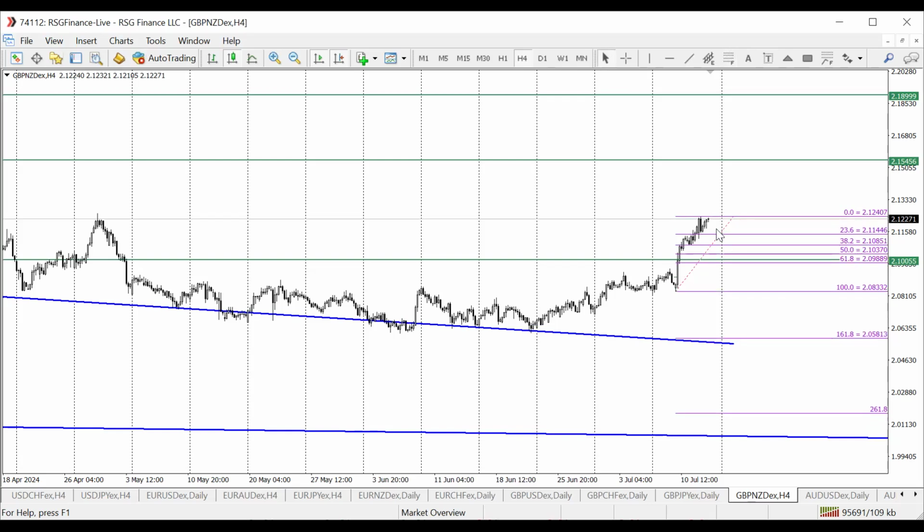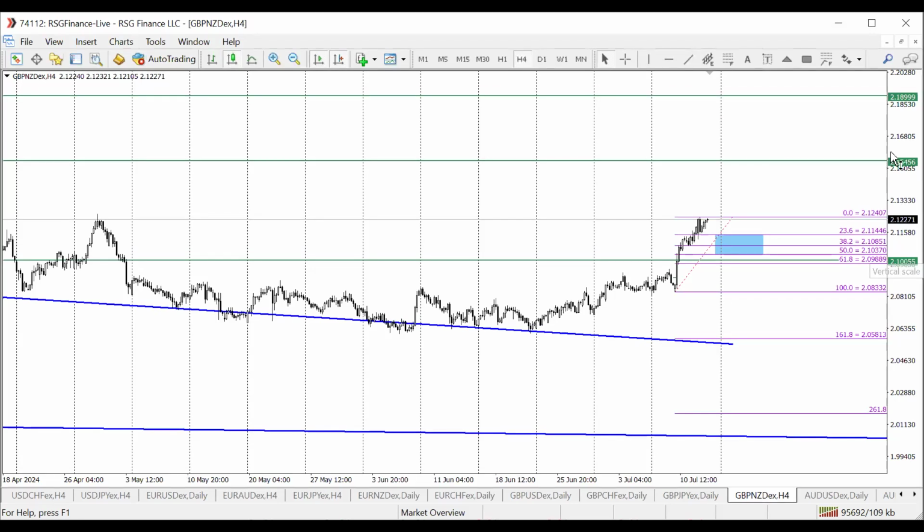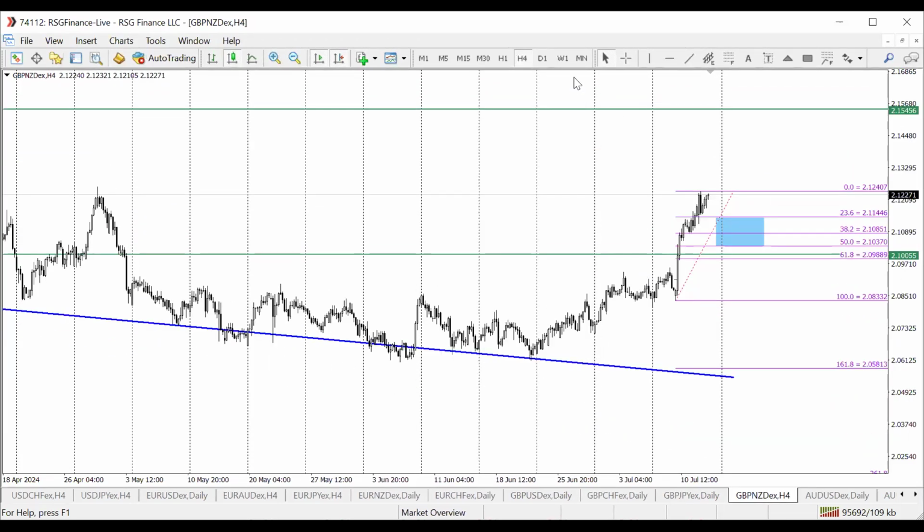So if we're able to get this retracement into the 23 down to the 50, this will give us a nice level of risk to reward ratio.